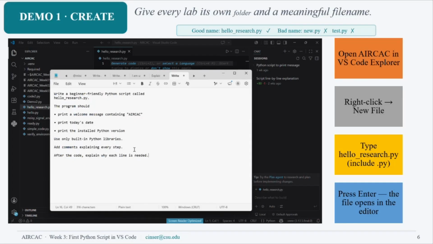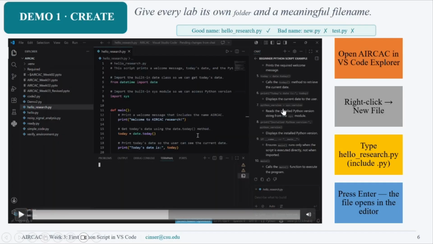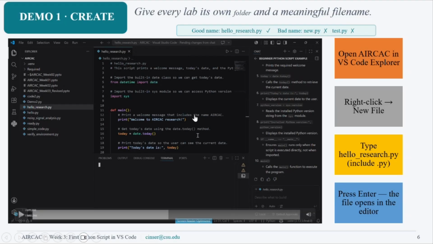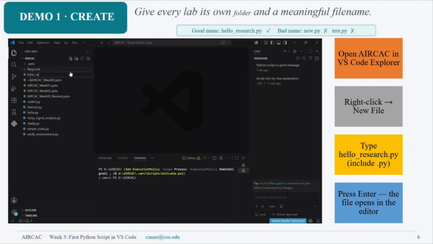So it will provide every step and explain the steps that it is doing, and after the code, explain why each line is needed. The AI, the Copilot in this case, will provide us the lines and the explanation of what is being done here, for someone who wants to understand exactly what we are doing. But if someone doesn't want to understand that, it's fine. He doesn't need to understand it, but he needs to understand what the code will provide. This is very important.